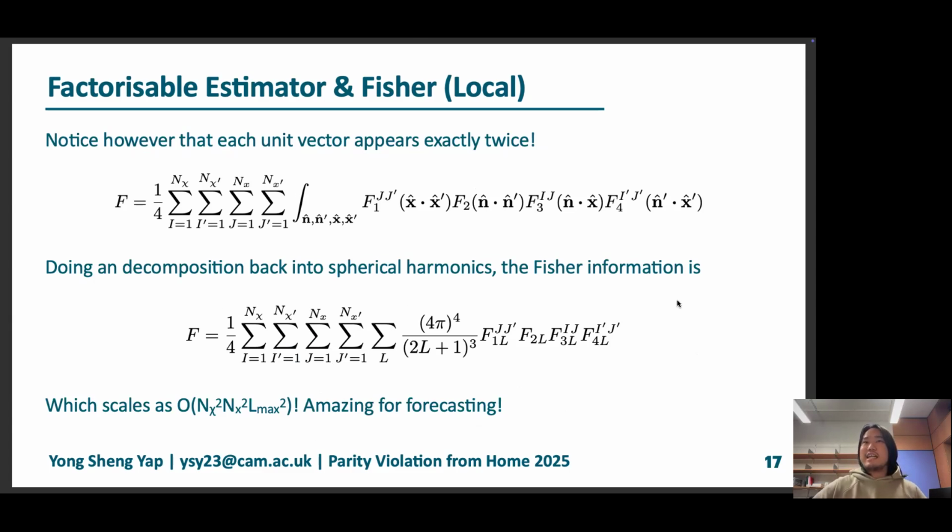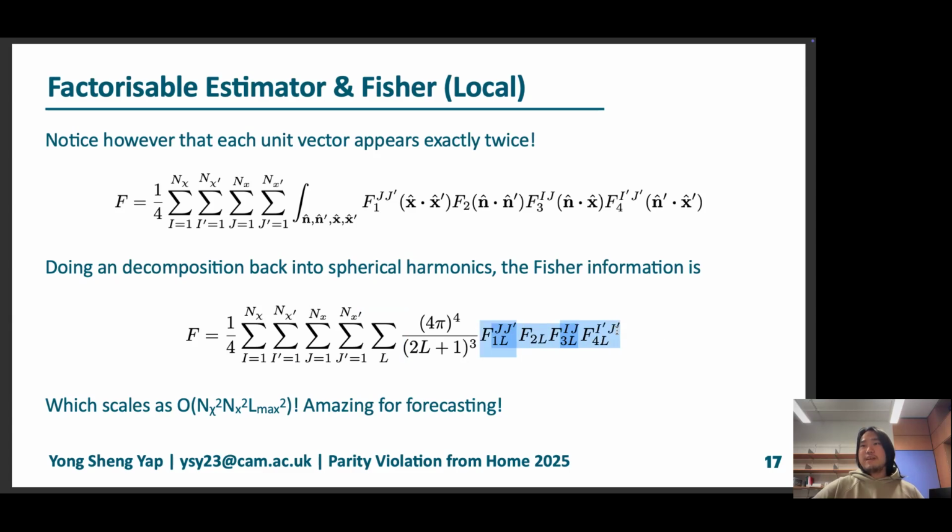However, notice that each unit vector appears exactly twice. So for example, x here only appears here, and x prime only appears here and here, and so do the other primes. So if we do a decomposition back into spherical harmonics, the Fisher information can be written as a single sum over one multipole.